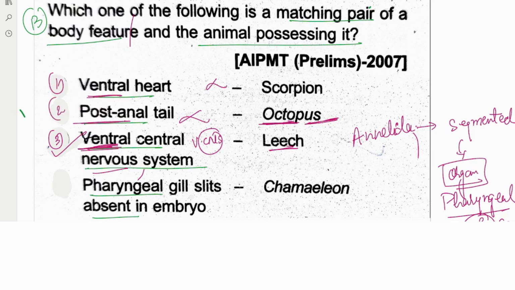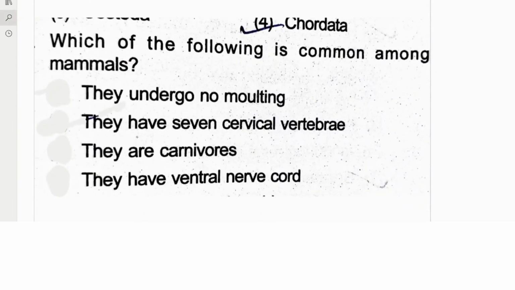And let's see the fourth also: pharyngeal gill slits absent in the embryo. They are saying in the chameleon. It is not like that, it is not absent, it would be present. Incorrect.